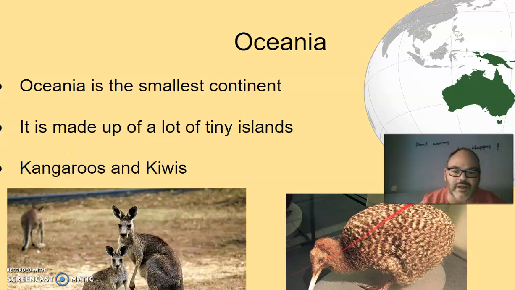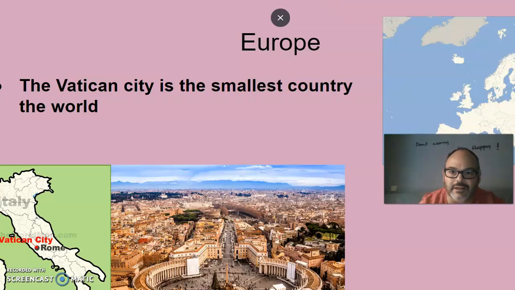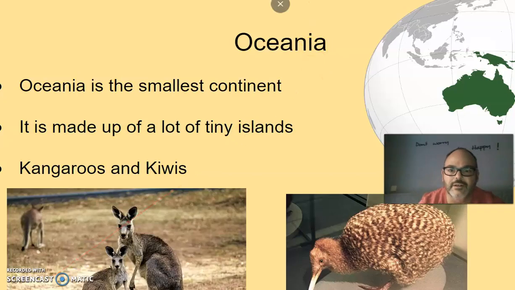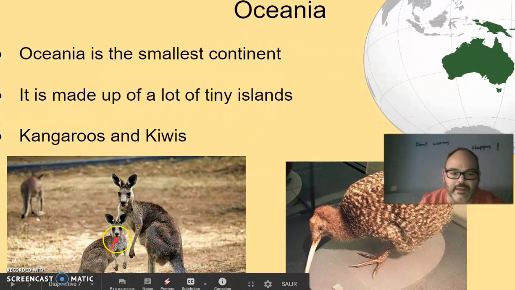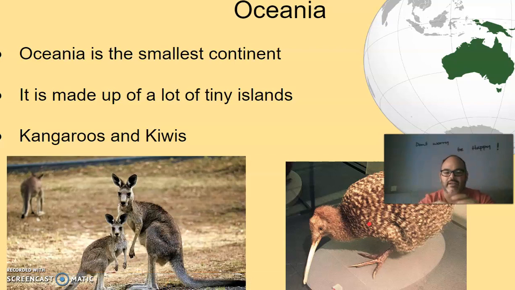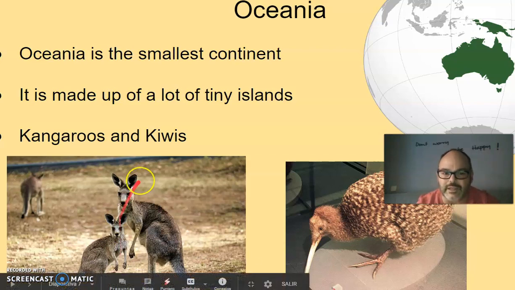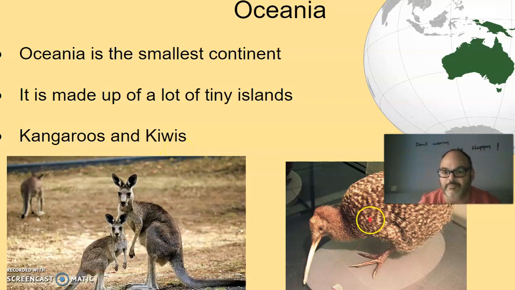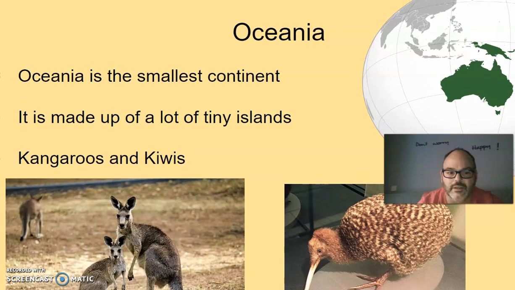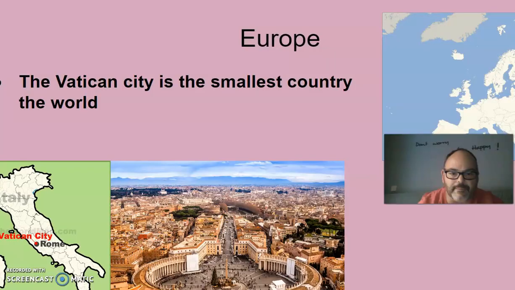And kangaroos and kiwis are species that live there. Kangaroos, can you see the kangaroos over here? And the kiwi is the name of an animal. It's also a fruit, you know that fruit that is kind of hairy on the outside, and it's green inside with small seeds in it. So kiwi is a fruit, but it is also this kind of bird. This is a bird that lives in this area. More things. Let's move. Europe.